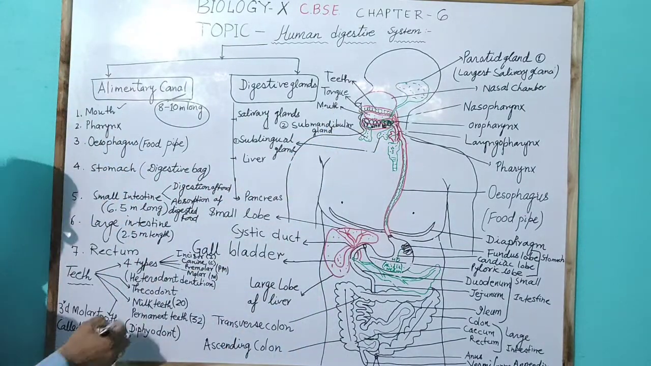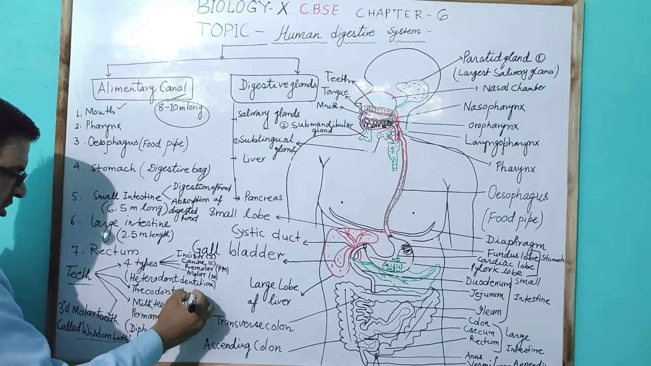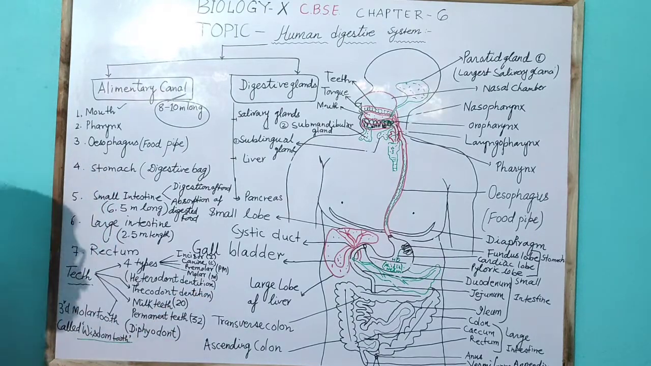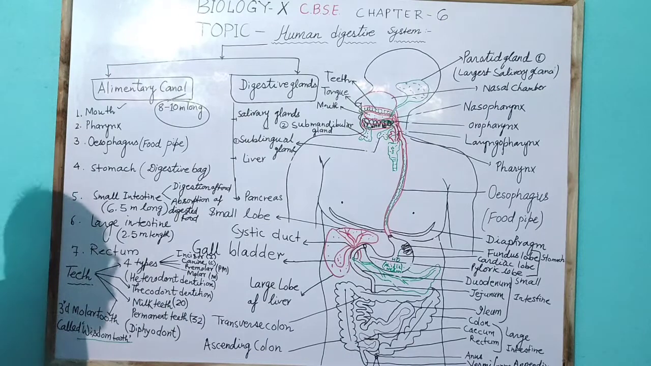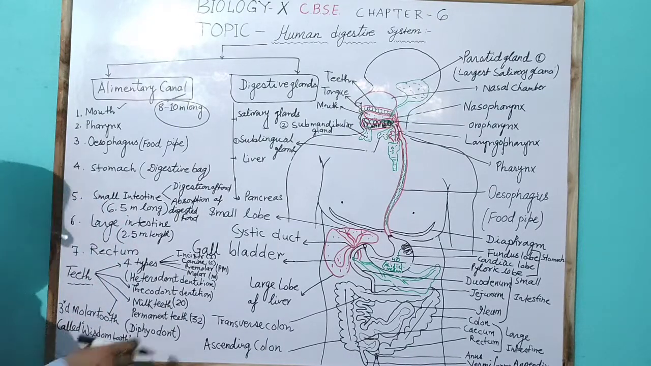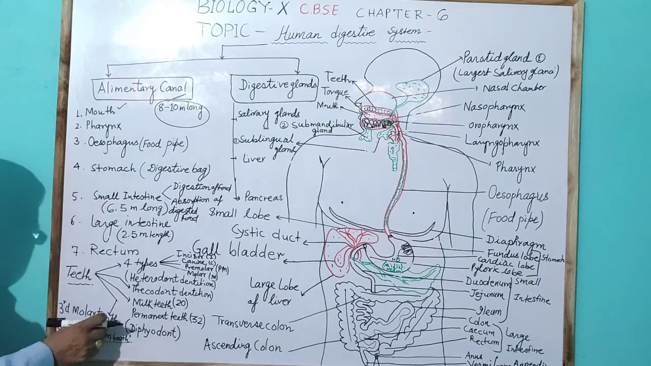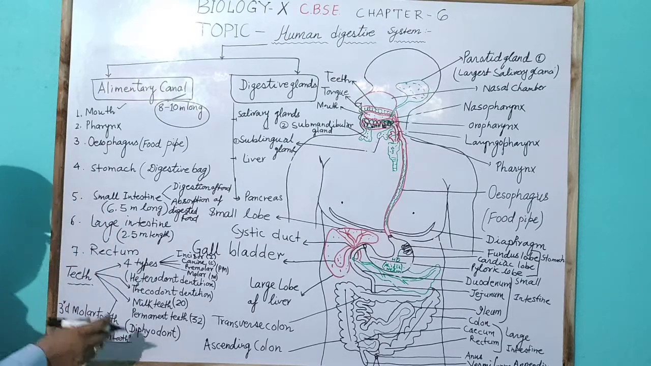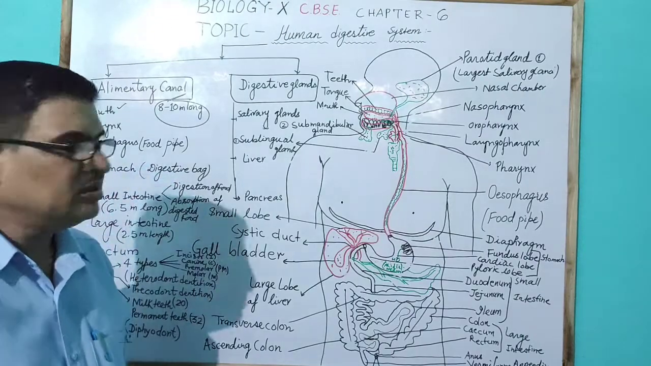is called thecodont type or thecodont dentition, and the teeth, on the basis of origin, are of 2 types. Milk teeth are 20 in number, and permanent teeth are 32. In the last, the third molar tooth develops, which is called the wisdom tooth. So these are the characteristics of the teeth.